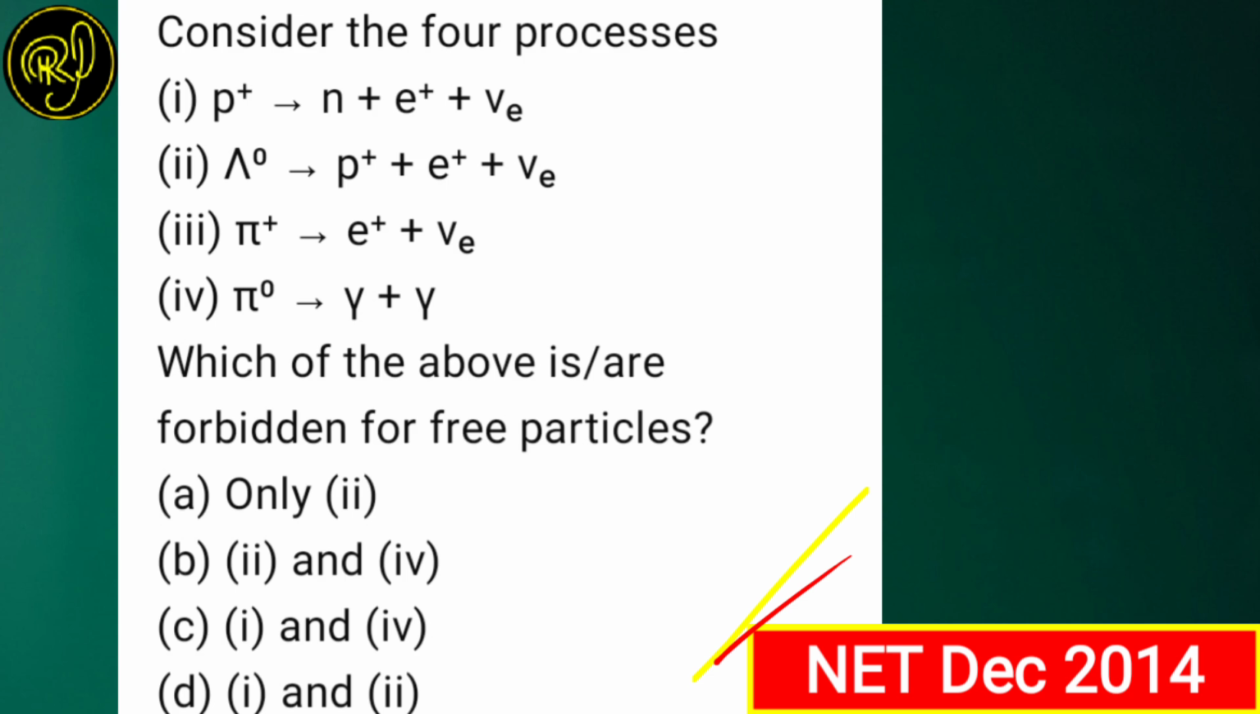The question says: consider the four processes. Process 1: a proton converting to a neutron plus a positron plus a neutrino. Second process: lambda 0 converting to a proton plus a positron plus a neutrino. Third process: pi plus meson converting to a positron plus a neutrino. And the last process: pi 0 meson converting to 2 gamma photons, that is gamma plus gamma.